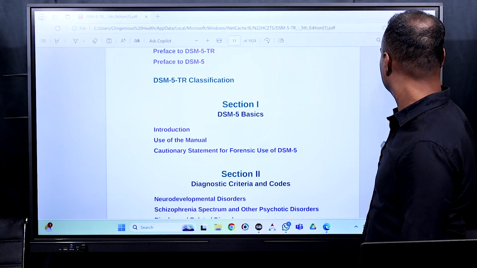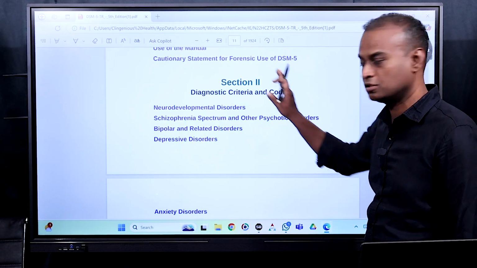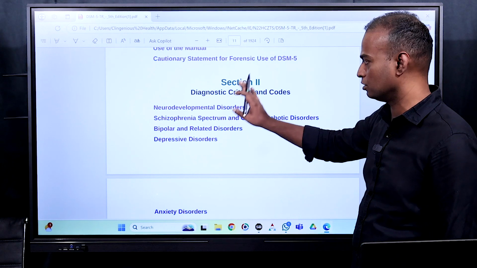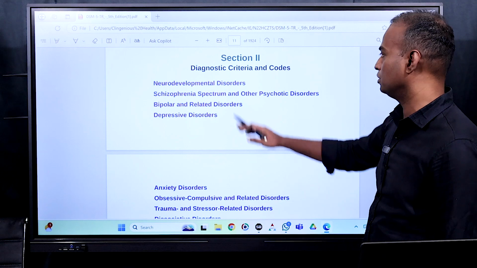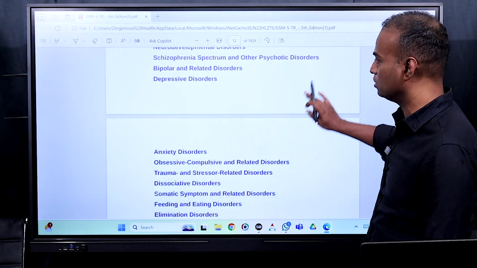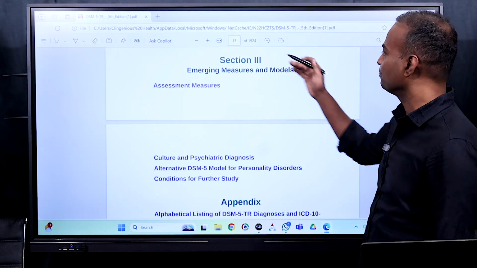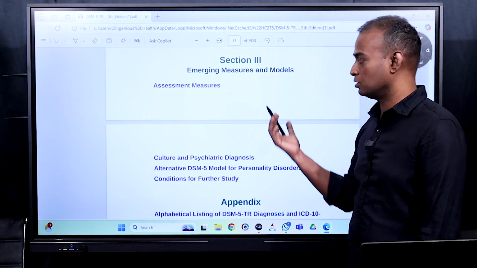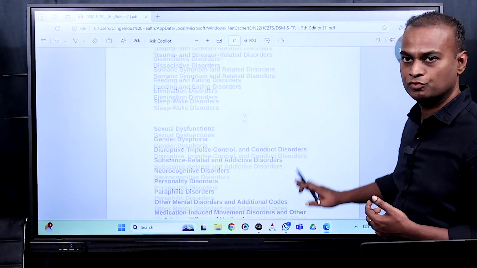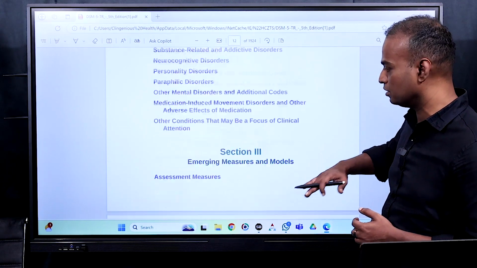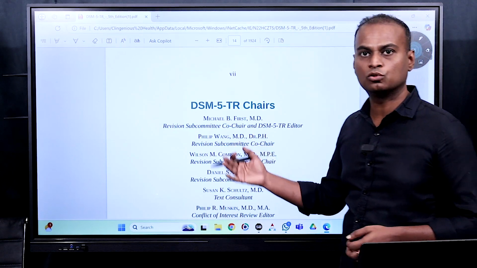So the first section is basics. The second section is diagnostic criteria and codes. This is one of the important sections. All the disorders are mentioned here, and there are different chapters within it. Neurodevelopmental disorders, bipolar disorder, depressive disorders are given on the main page itself. After that, you have section 3, emerging measures and modules, and you have an appendix. These are the sections within DSM. If you go deep into it, again in every section, all the details are given. You can download it and go through it.